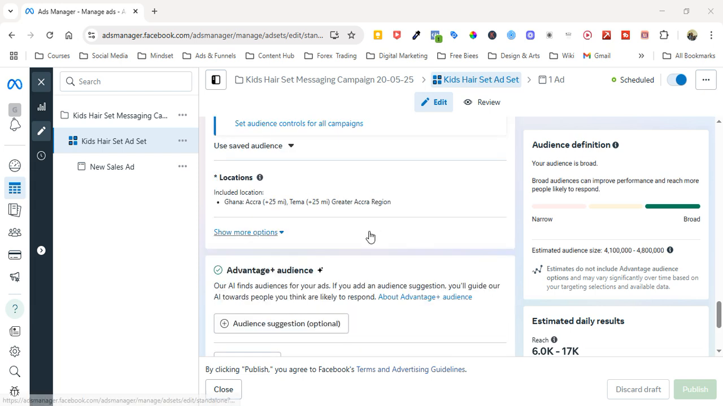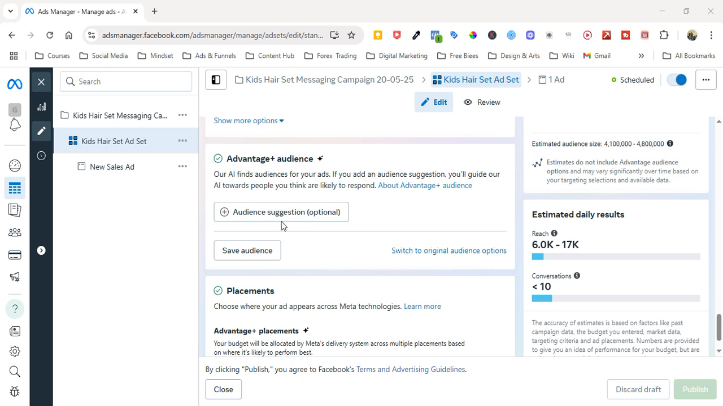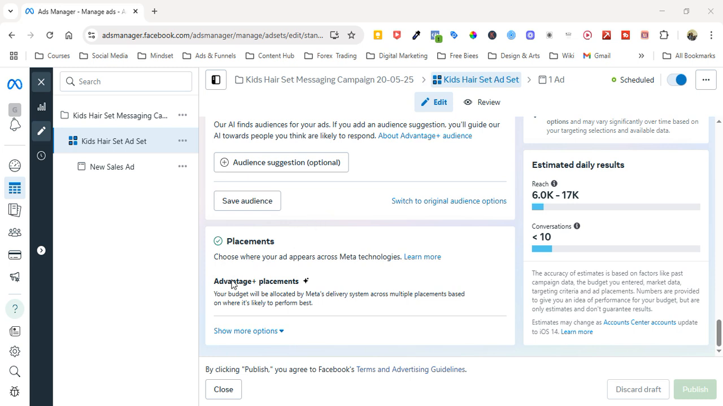When we scroll down, it is targeting only Accra and Tema, and it is not having any audience. There is no audience here, which means that it's targeting a broad audience over here. And when we look at it, over here is ad placement. So advantage placement is here for the ad placement. Now, when you look at it, it is only one video that is set up for the ad placement.